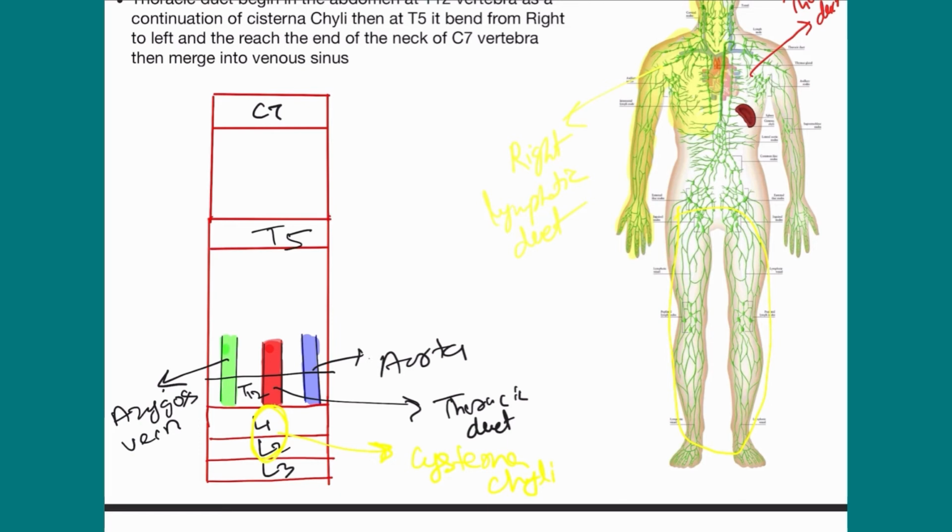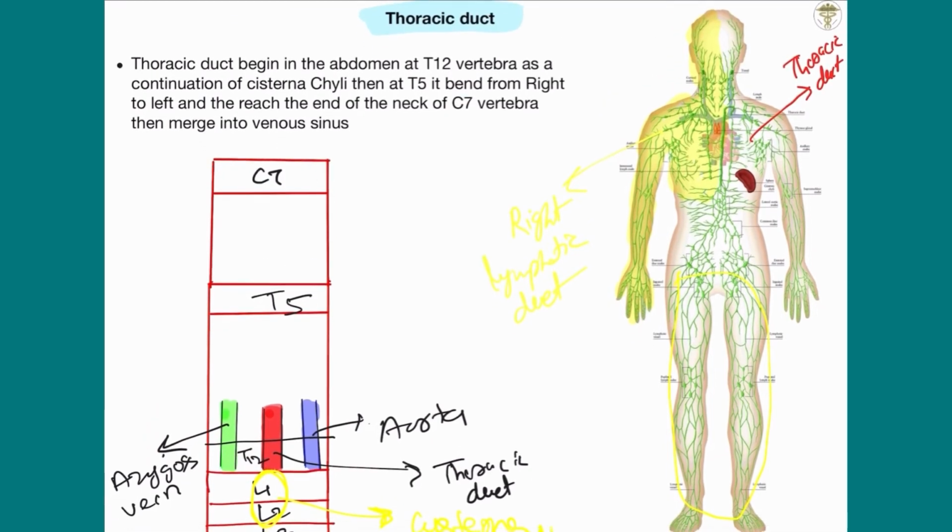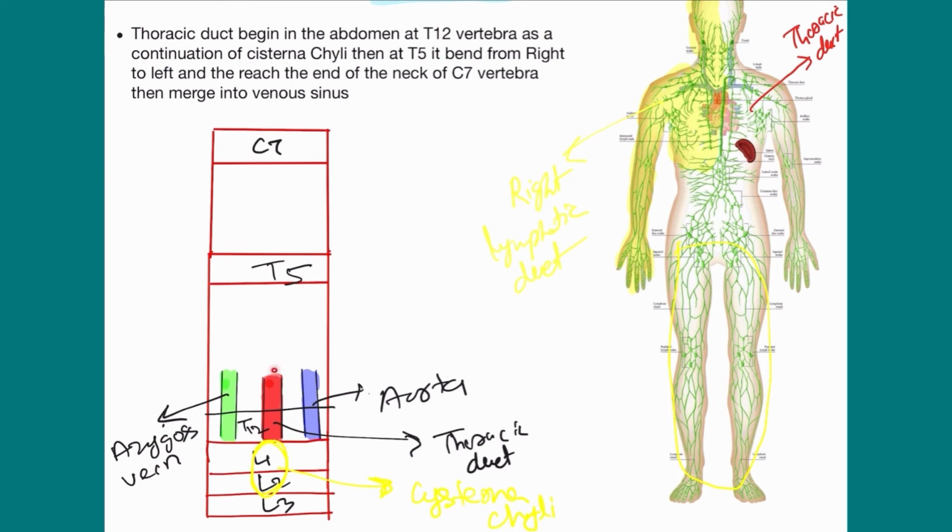Here the thoracic duct starts at the level of thoracic 12. I already told you that the thoracic duct starts in the abdominal region at thoracic 12. Between this duct, on the right part is the azygous vein, and on the left part is the aorta. So the thoracic duct lies between the azygous vein and the aorta. When asked in an examination, please remember that it lies between the azygous vein and the aorta.